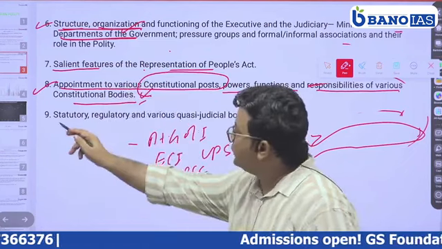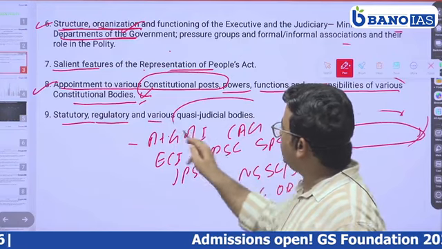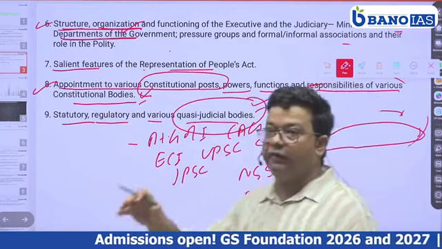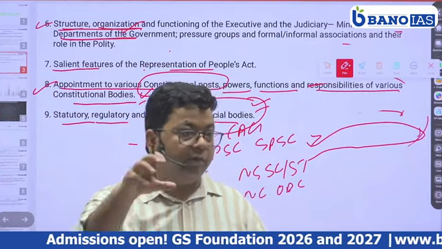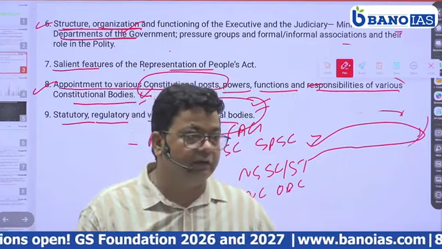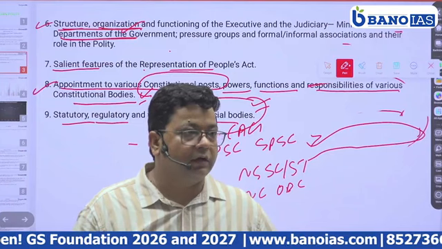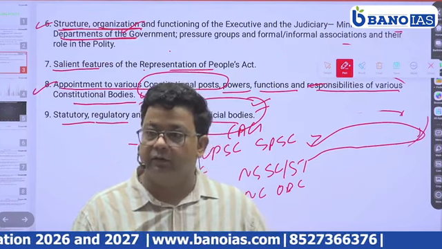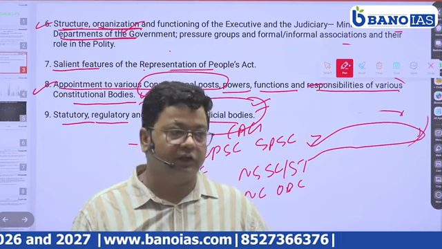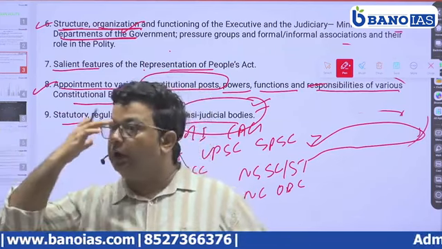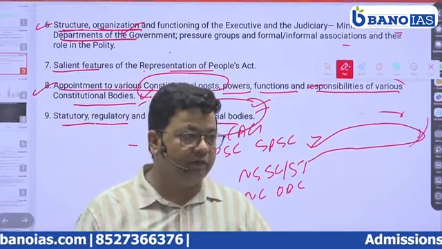Then we need to study statutory, regulatory and various quasi-judicial bodies also. Those which have quasi-judicial functions can call for evidence, like NGT. Yes, NALSA, the National Legal Services Authority, which has the power to provide free legal aid to individuals under Article 39.